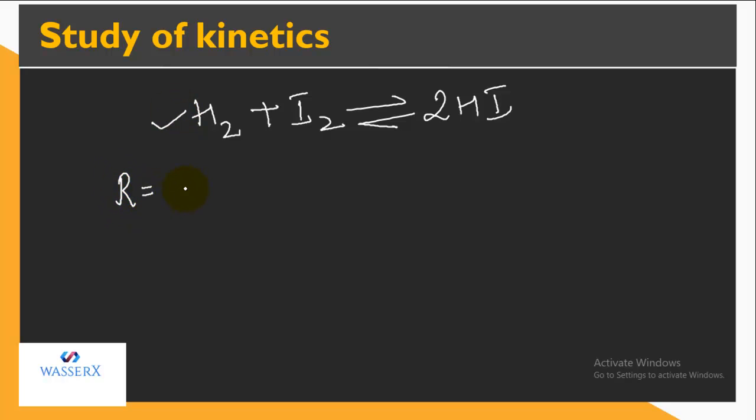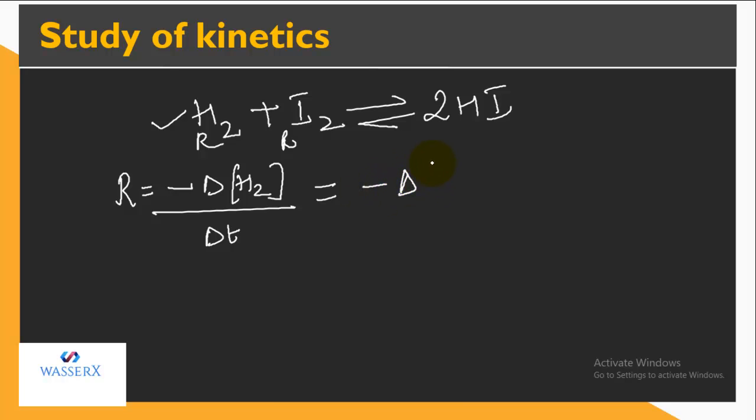Rate is equal to decrease, because it is a reactant, change in concentration of H2 with change in time. And that will be equal to the decrease in the concentration of iodine with increase in time. So it is going to be minus delta I2 upon delta T.